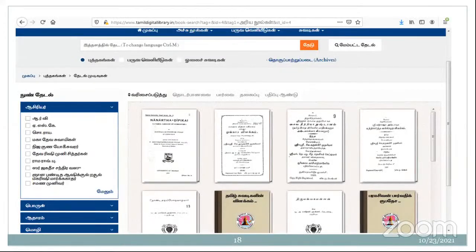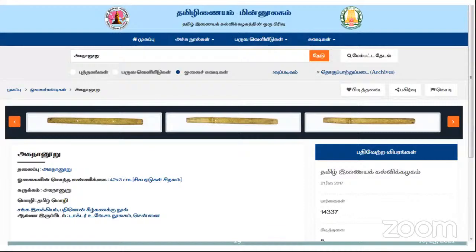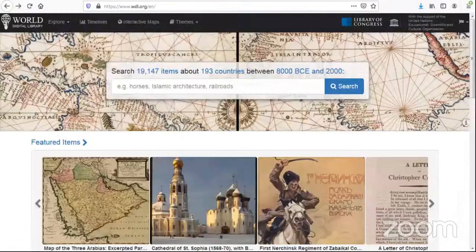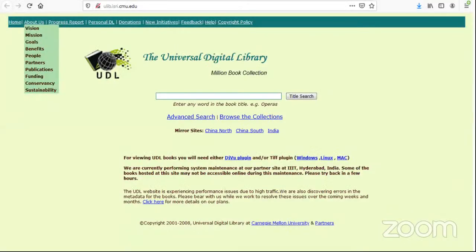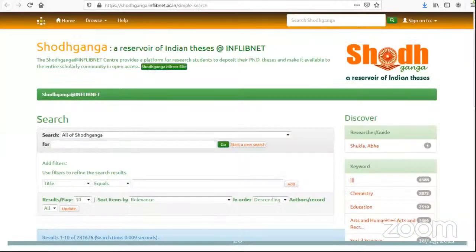And even Tamil Virtual Academy is digitizing all the old content. Even if you want to know how the Tirukkural was in its earlier state, you are able to see all the palm leaf content in digital format. For that, you can make use of the Tamil Digital Library and Tamil Virtual Academy platforms. And world level resources can be accessed using the World Digital Library provided by UNESCO. For accessing ebooks, platforms like Project Gutenberg and Universal Digital Library, so many platforms are available.